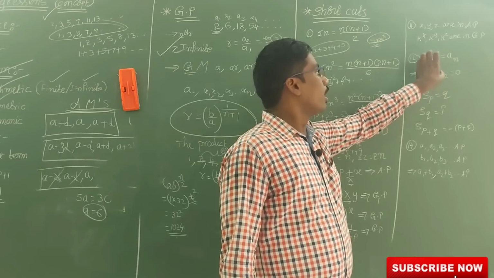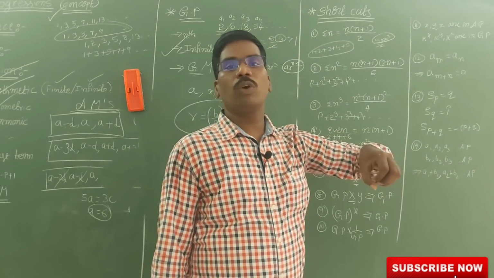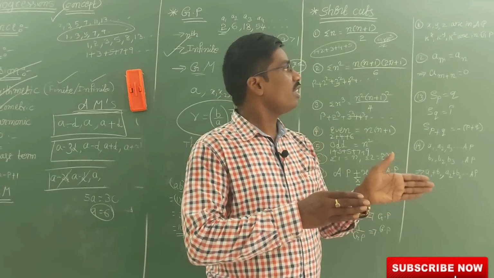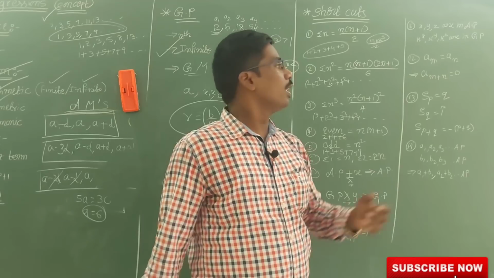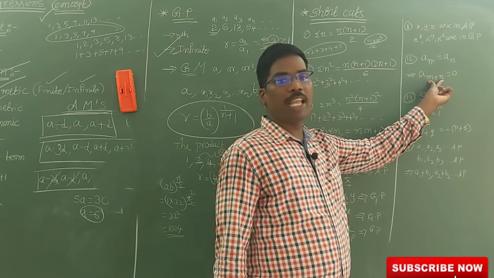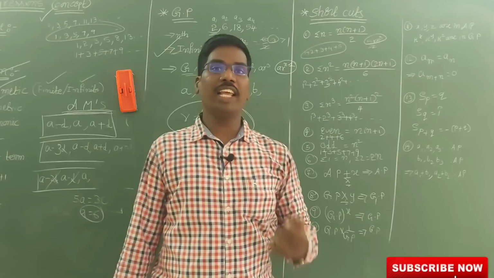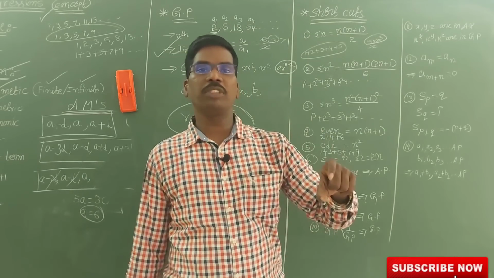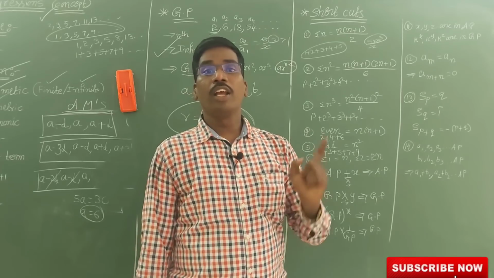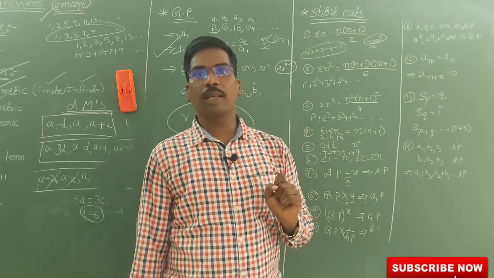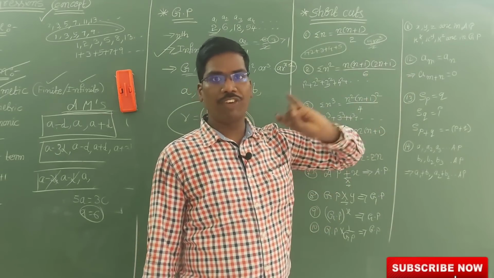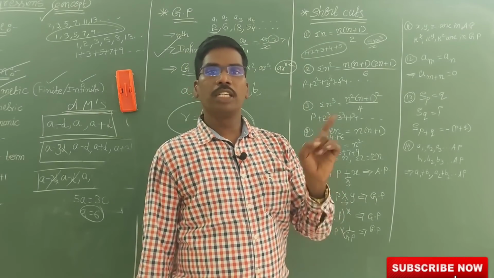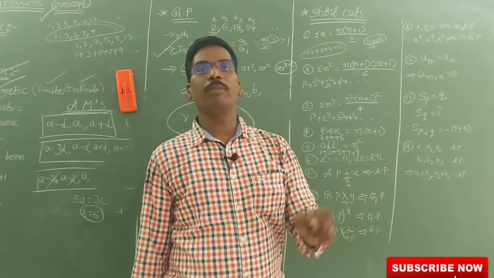Next, if the mth term of an AP is equal to the nth term of the AP, then the (m plus n)th term is 0. Clearly, if the 7th term is equal to the 13th term, then the 20th term is 0. According to this formula, if the 7th term is equal to the 13th term of the AP, then what will be 0? 7 plus 13, how much? 20. So the 20th term is 0.